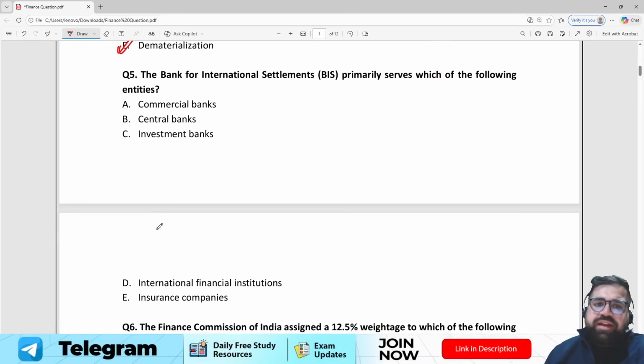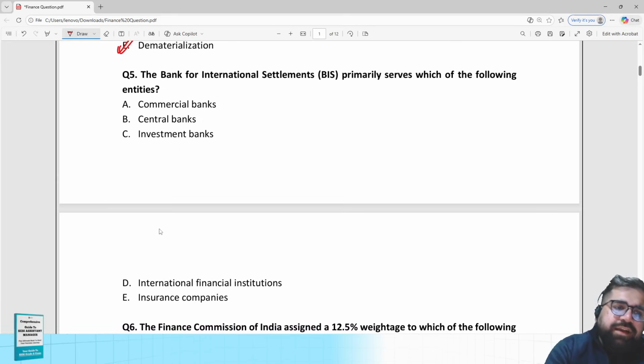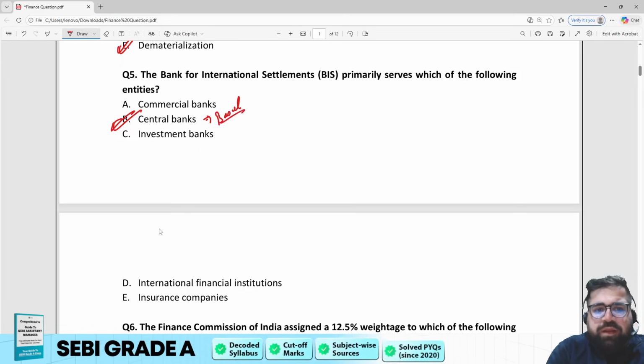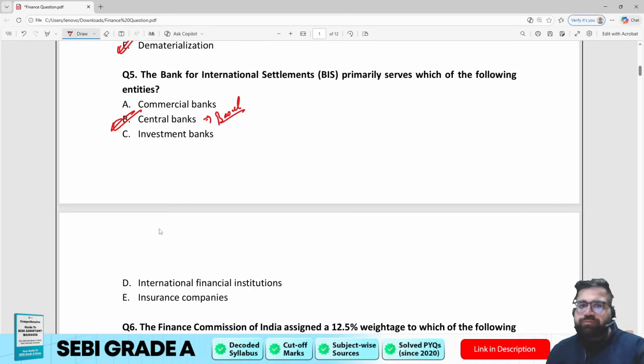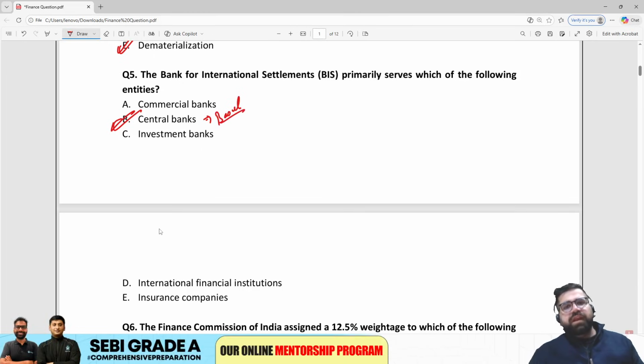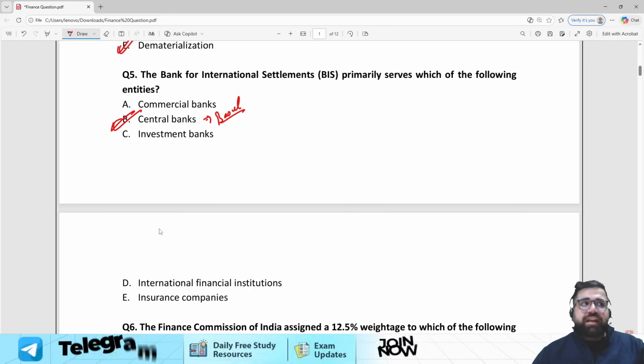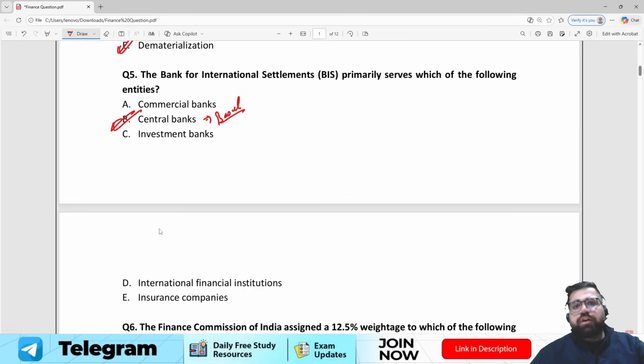Next, the Bank of International Settlements primarily serves which of the following entities? Commercial banks, central banks, investment banks, international financial institutions, or insurance companies. The correct answer will be option number B, central banks. You would have heard about Basel norms, right? In Basel norms, all the central banks go to BIS, the Bank of International Settlements, and they debate what should be the correct capital adequacy number and all that stuff. This is also a very direct question. I will put it under the moderate category because very few people know about BIS.